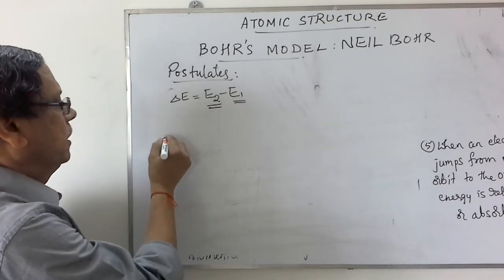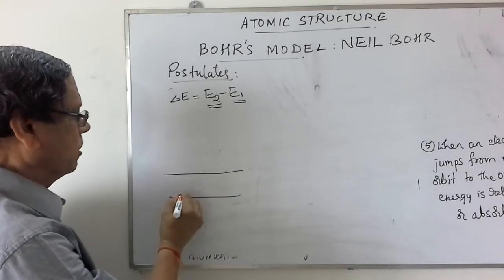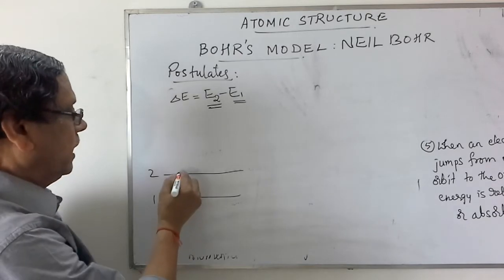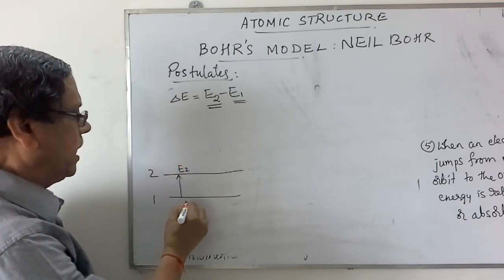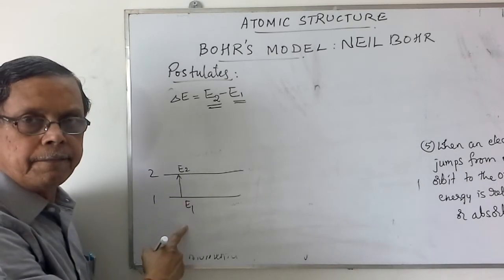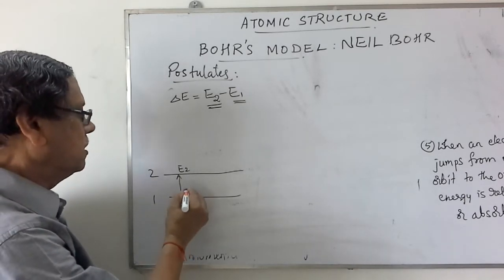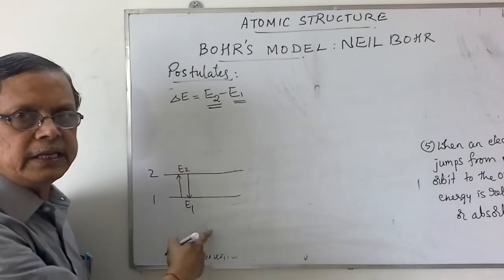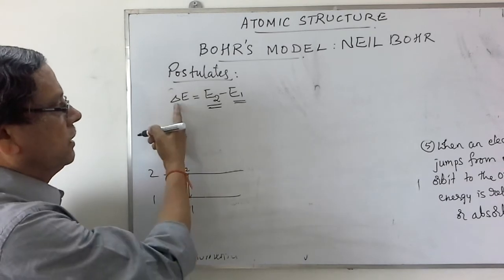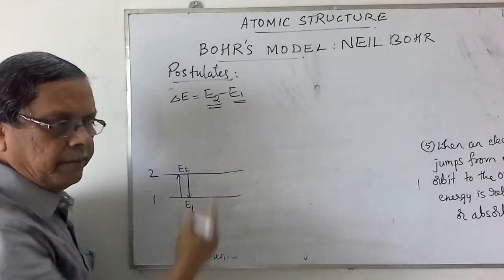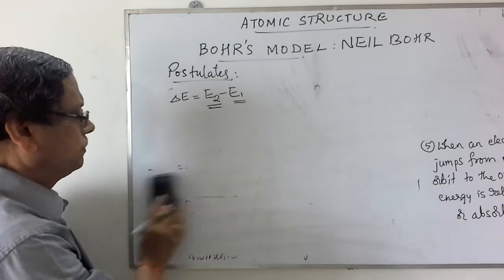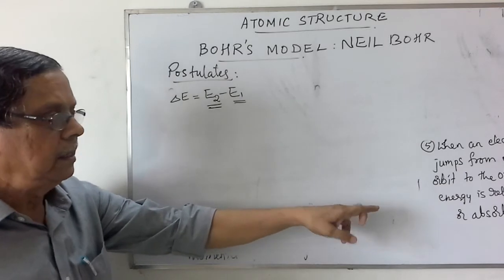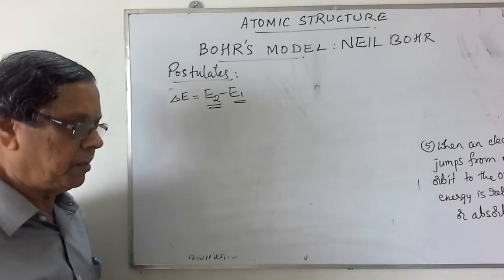Say for example, if the electron in the first orbit jumps to the second energy level, then the energy absorbed by the electron will be equal to E2 minus E1. If the electron jumps from the higher energy level to the lower energy level, the same amount of energy is released. That is, delta E is equal to E2 minus E1. So this is about the postulate: when an electron jumps from one orbit to the other, energy is either released or absorbed.